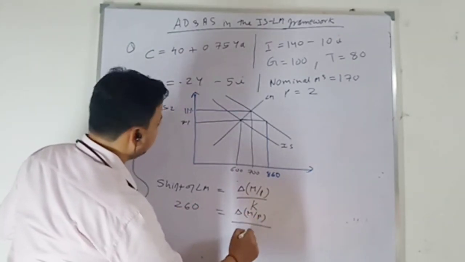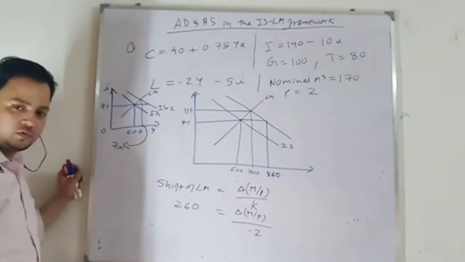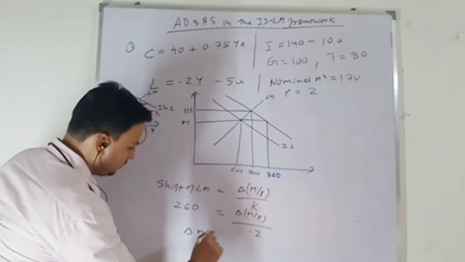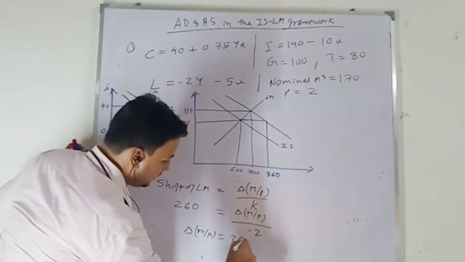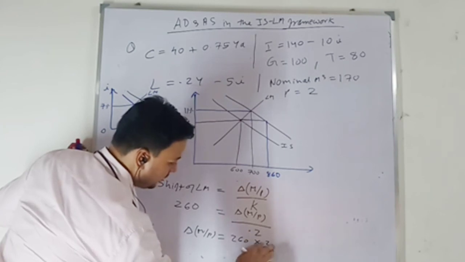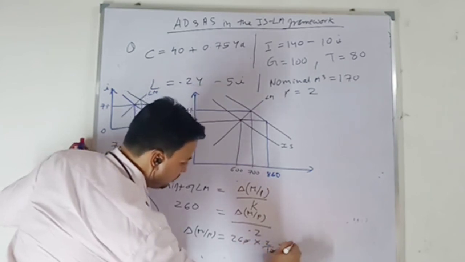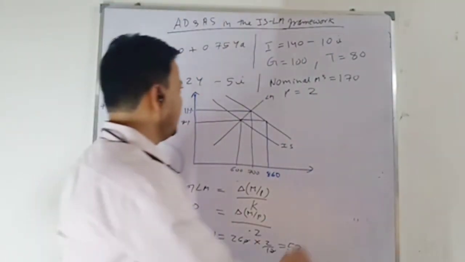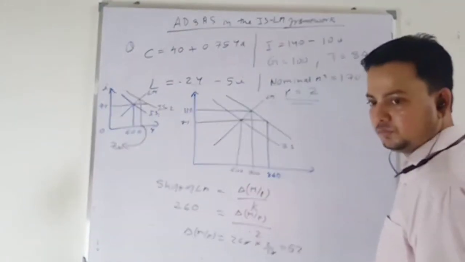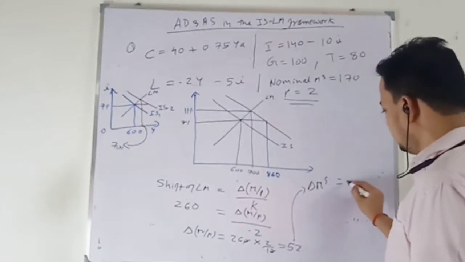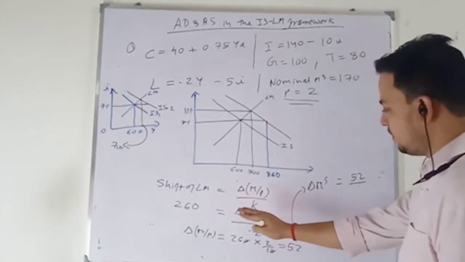What is my k value? 0.2. So how much change in real money supply do I require? Equal to 260, and 0.2 I take this side, into 0.2. So you just divide, you can write like this. It is 52. So the change in M by P is 52. And what is my price level? 2. How much change in money supply do I require? 52 divided by the price level.